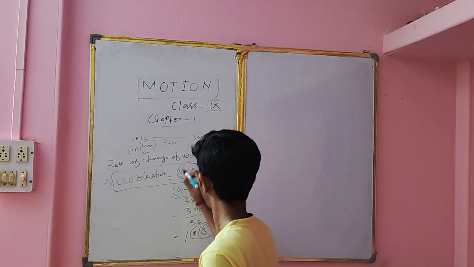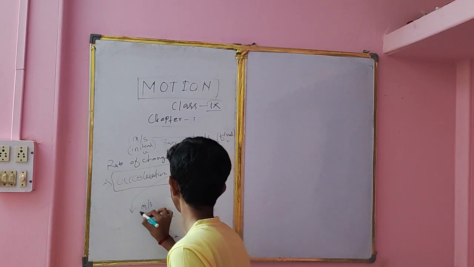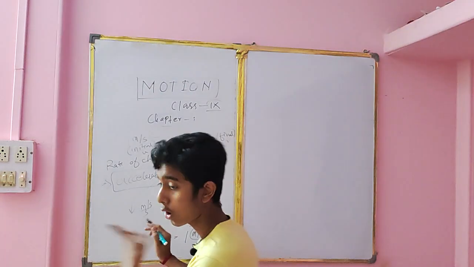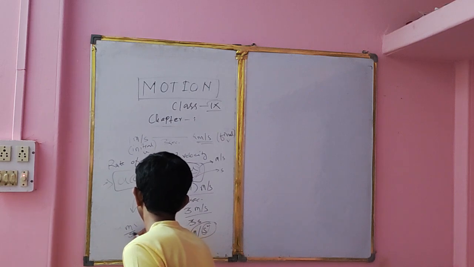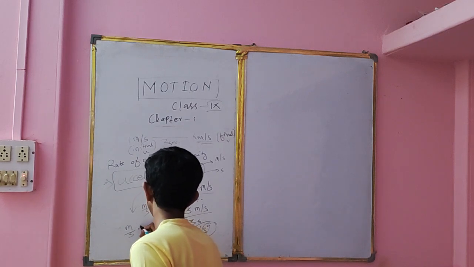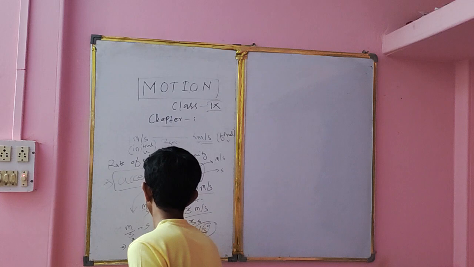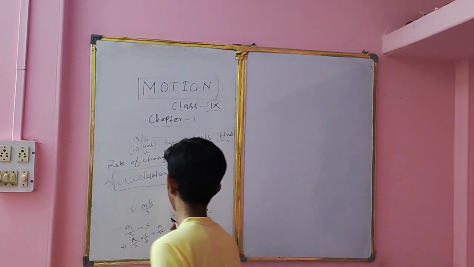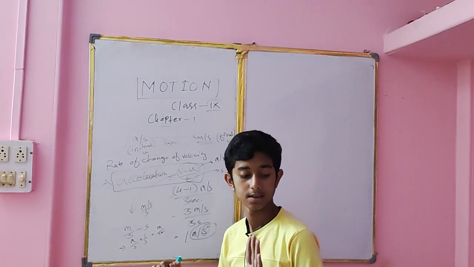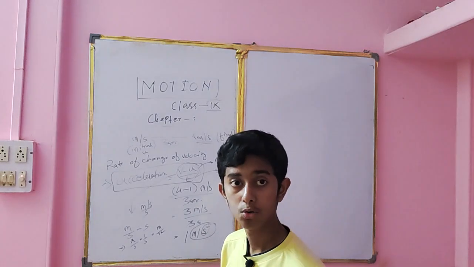So this one we can write here as meter per second by second. Solving it, what we get? Meter by second divided by second, that is meter by second into 1 by second equal to meter by second square. So that is why second square occurs in the unit of acceleration.